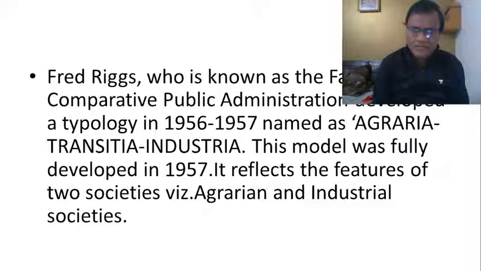Continuous efforts were made by administrative thinkers from that point of time, since 1887 onwards till now, to come out with what we call these universal theories. Initially, they were successful in the form of classical theories of administration. We have Taylor's scientific management theory, the administrative management theory of Henry Fayol, Max Weber's bureaucratic theory of administration, and finally the classical theory of Gulick and Urwick.